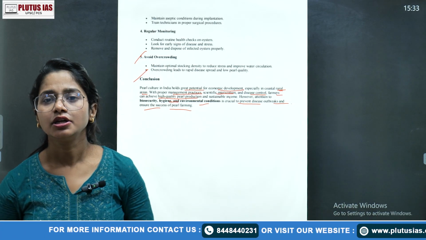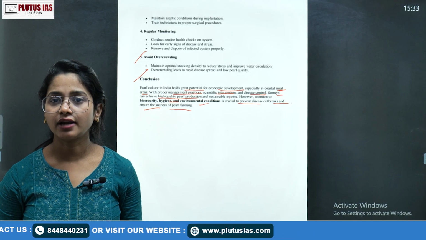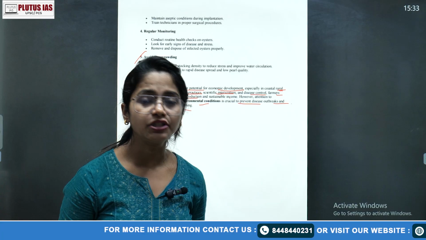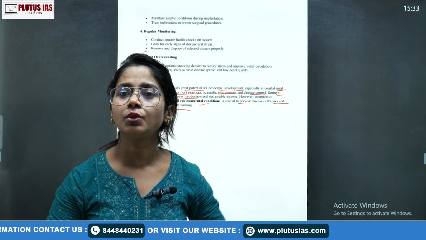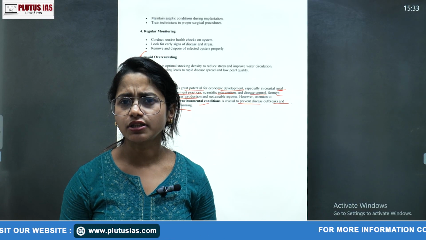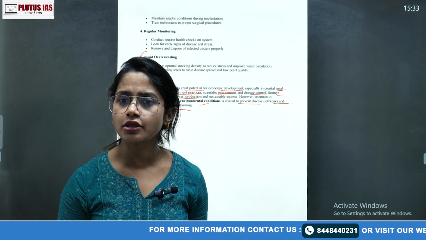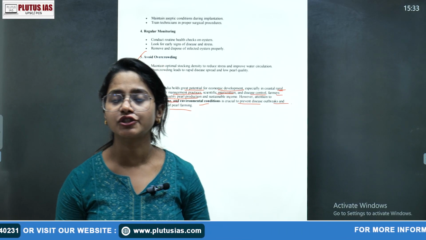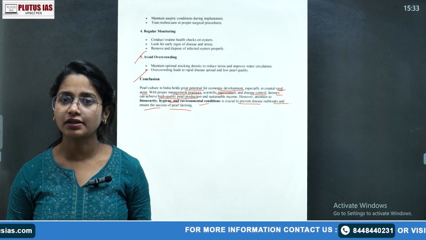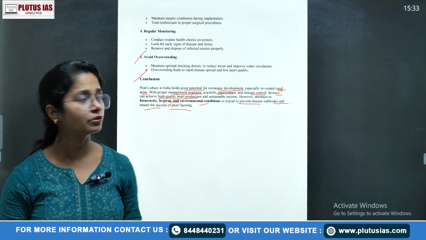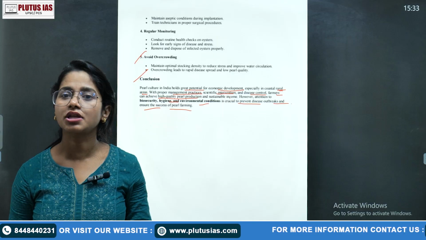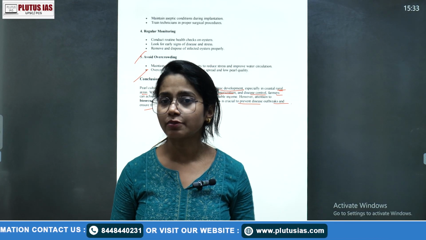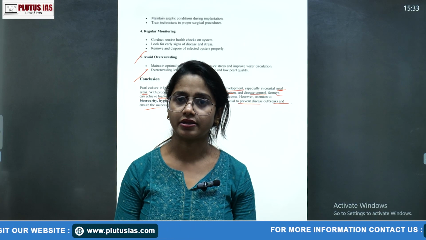What other measures can there be? The persons involved need to be trained, and provided with good seeds. What should the training be like? How to maintain the farming culture, how to prepare the farm, and everything. That would be a beneficial step not only at the national level but also at the rural level. You can also write about the forms in which pearls are used. These are some of the types of conclusion you can write in your answer.